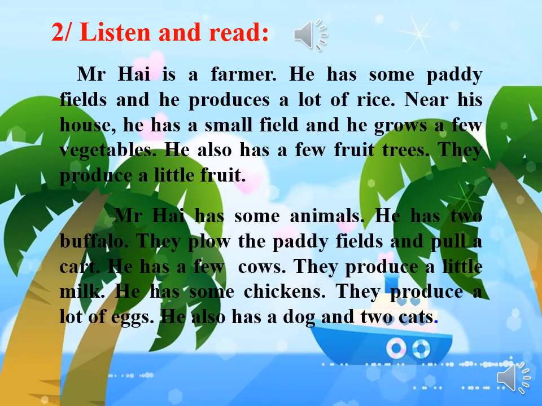Mr. Hai is a farmer. He has some paddy fields and he produces a lot of rice. Near his house, he has a small field and he grows a few vegetables. He also has a few fruit trees. They produce a little fruit. Mr. Hai has some animals. He has two buffalo. They plow the paddy fields and pull a cart. He has a few cows. They produce a little milk. He has some chickens. They produce a lot of eggs. He also has a dog and two cats.